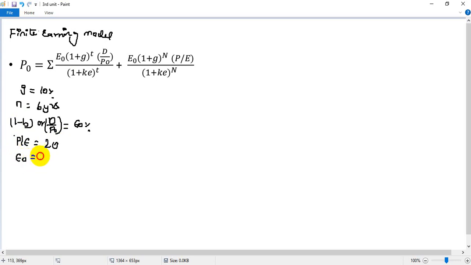So E0 is 4 rupees, and the required rate of return is 15, so Ke has been given as 15%. So here 0.60, here 0.10, and here 0.15 we need to take and substitute in the problem.